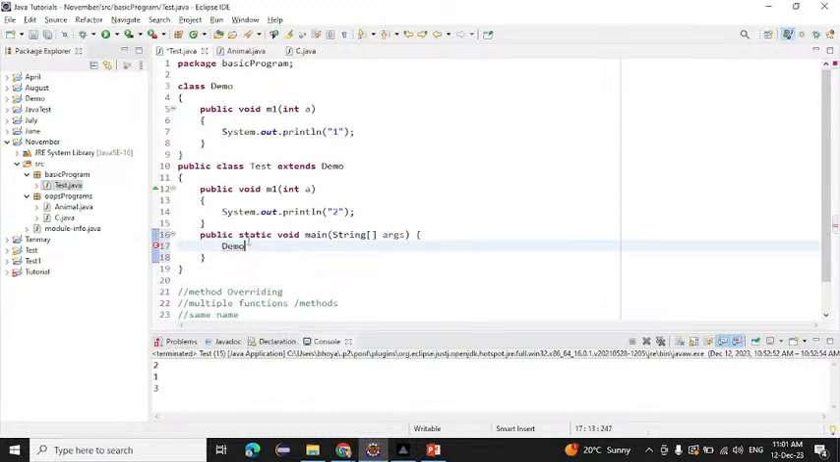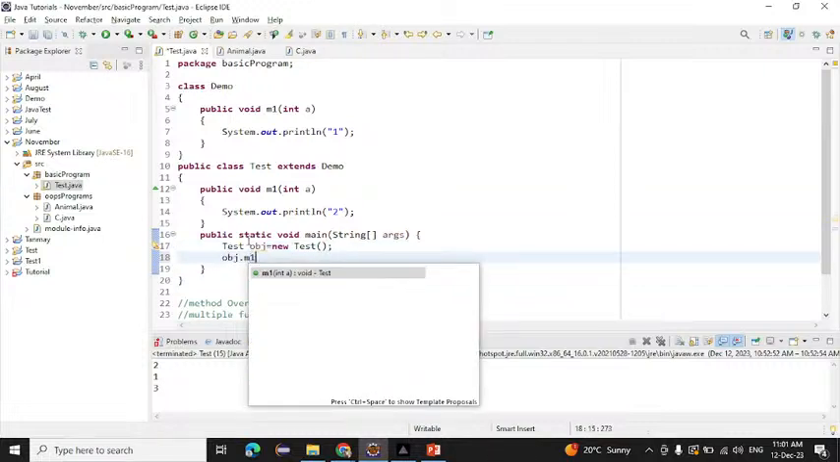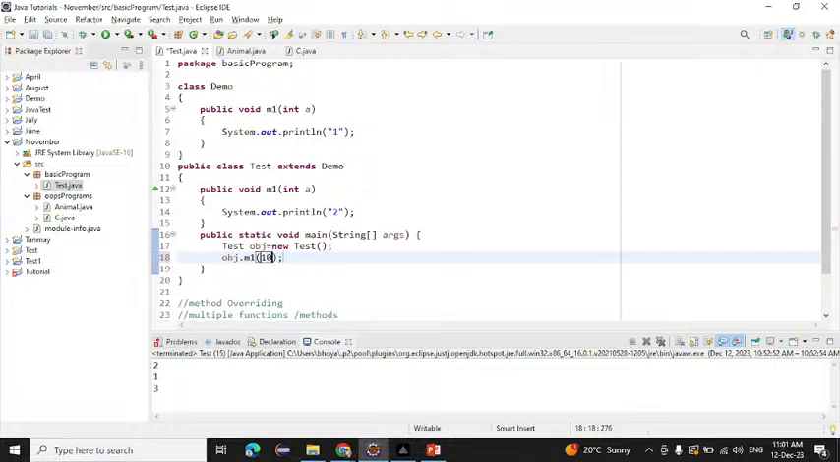Okay, so if I come here and create an object, sorry, not demo, this object we will create: Test object equals new Test. And with the help of this object we will simply call the m1 method. So what will be the output we will get now?